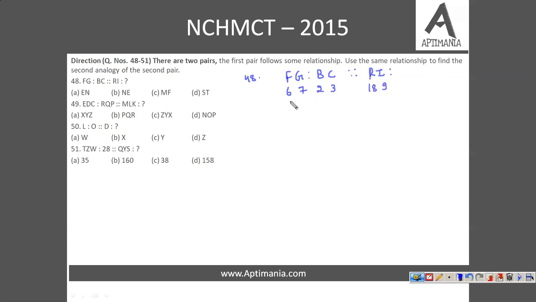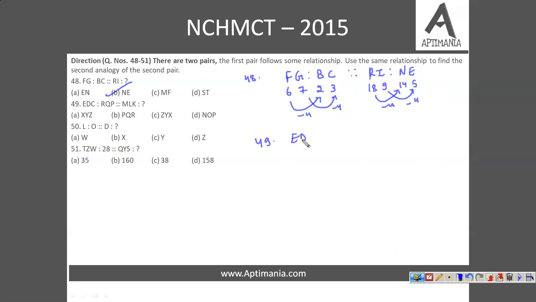Now if we see, what is the logic of F going to B? It is -4, and G to C again is -4. So if I subtract 4 from 18, that gives me 14, and 14 is the position of letter N. If we subtract 4 from 9, that gives us 5, which is the position of letter E. So the correct answer is NE. Fine. This was the logic of question number 48. Now let's move to question number 49.